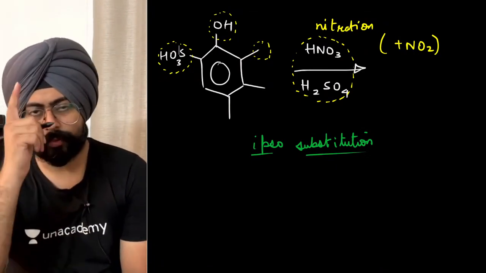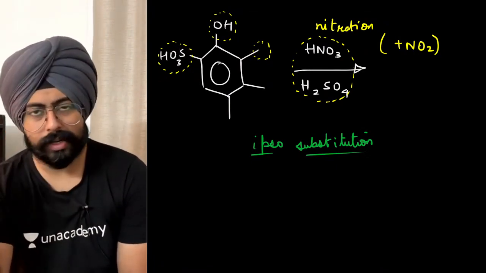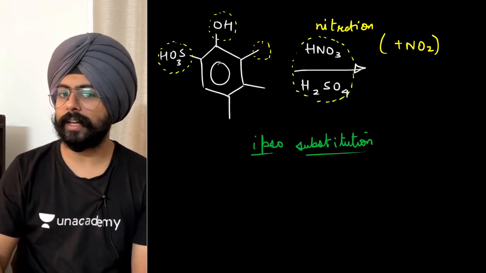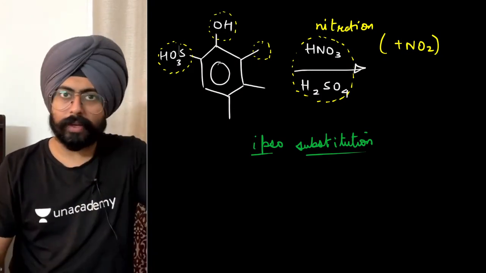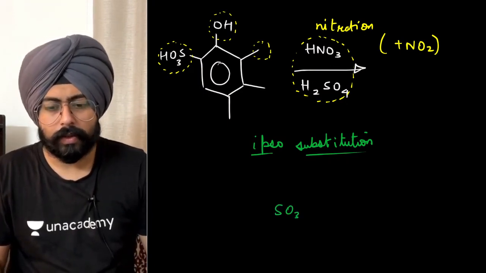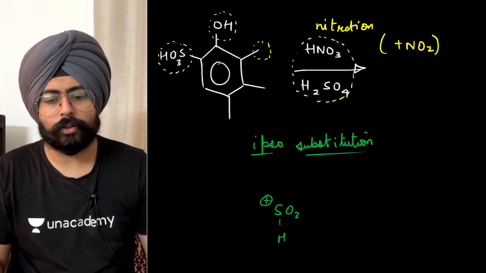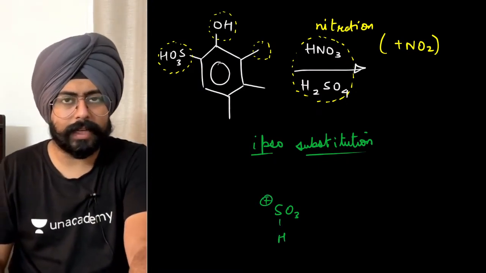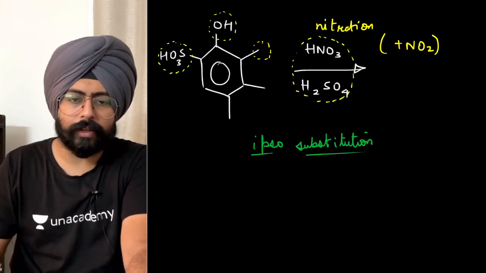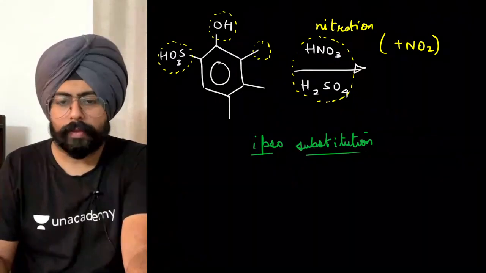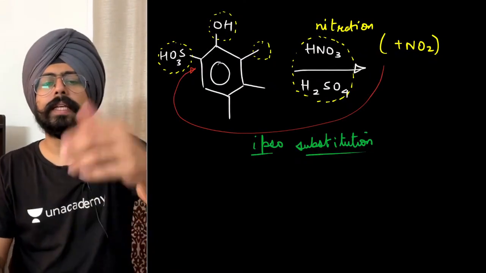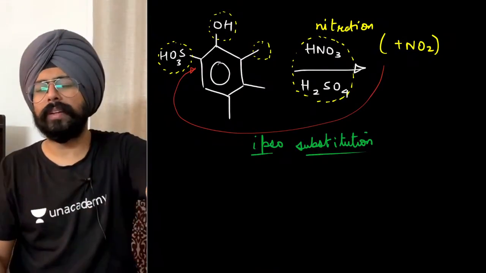And let me remind you, SO3H can already act as an electrophile. Bhagya, do you remember? In the previous class, we had understood that in the case of sulfonation, SO3 can act as a very nice electrophile, although it doesn't directly act like this, but you can imagine it to act like this, isn't it? Fine. So once again, my dear friends, in the case of ipso substitution, the nitro group will go and replace the SO3H group over here. It's a very common case of ipso substitution.